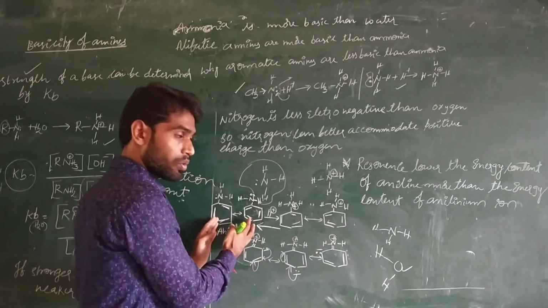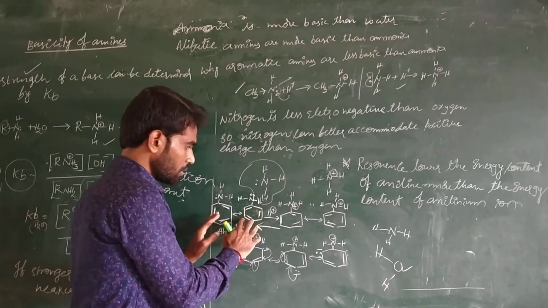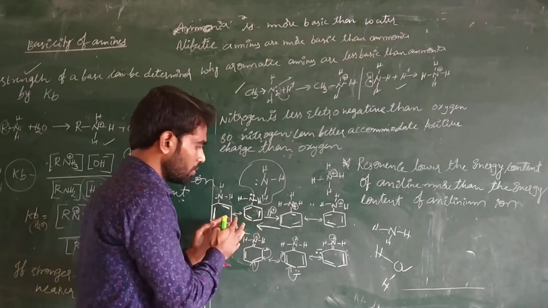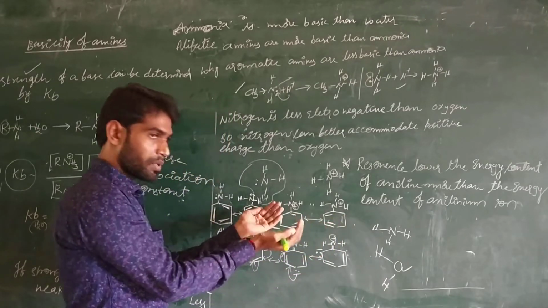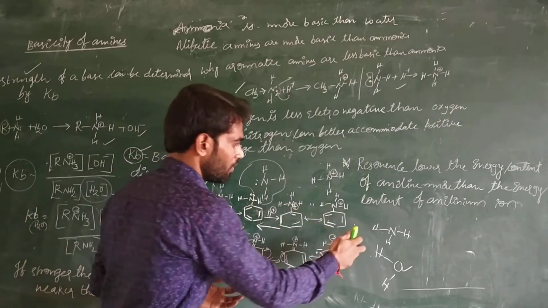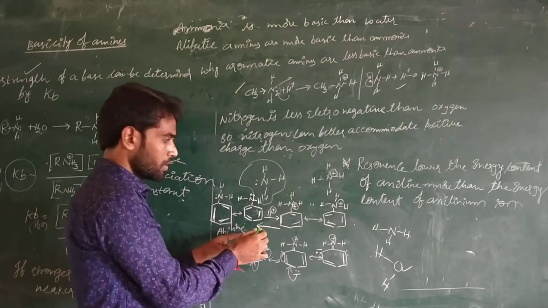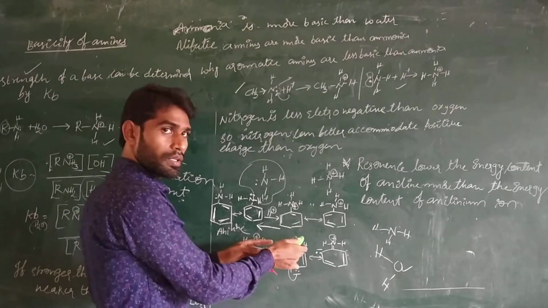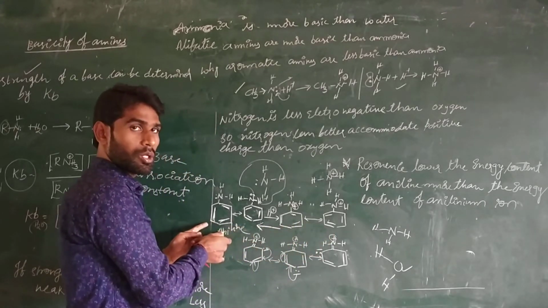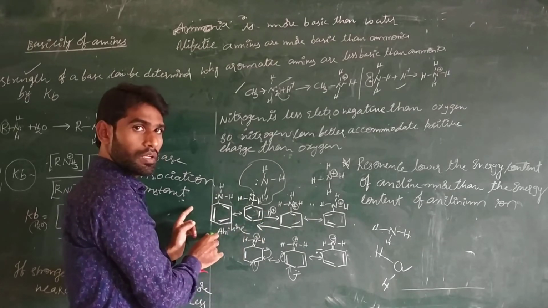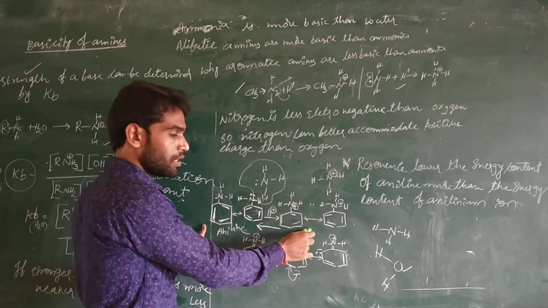If it is accepting more H plus ion, the equilibrium shifts towards the right direction, and automatically the Kb value is higher. But in this case, the equilibrium is not shifting towards the right direction. The equilibrium is shifting towards the left direction because aniline is more stable compared to the anilinium ion.